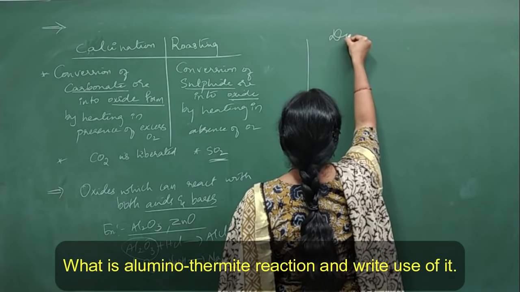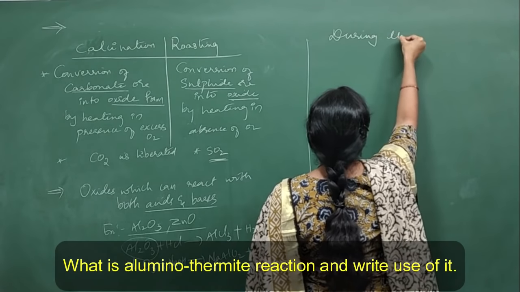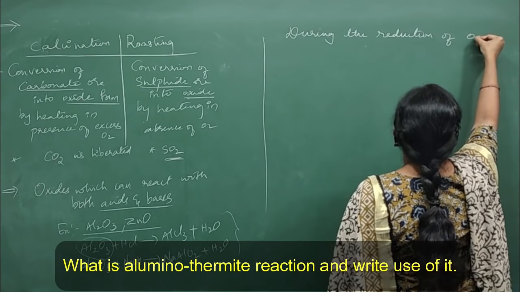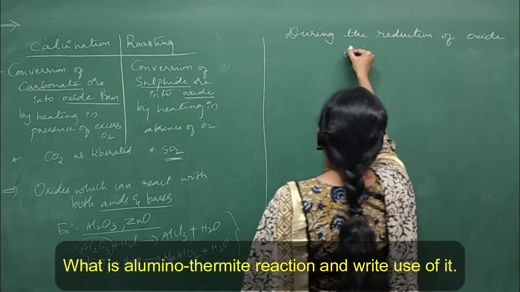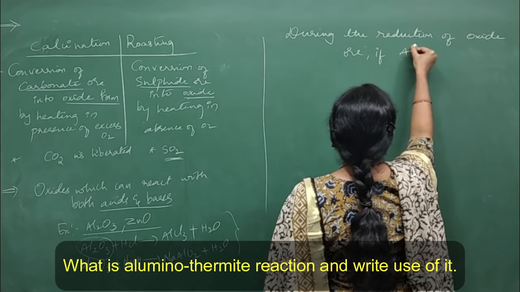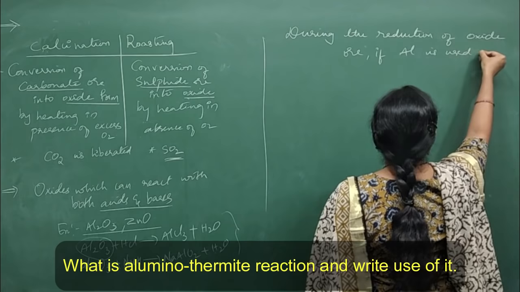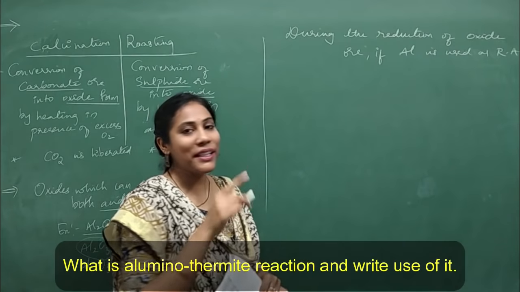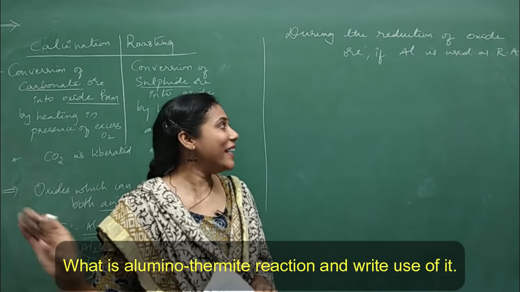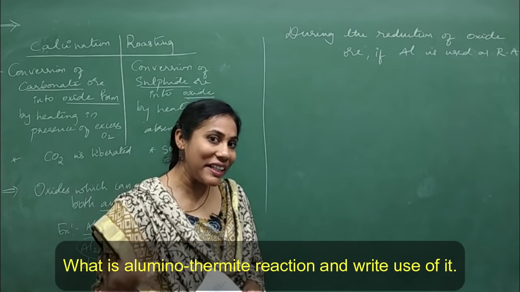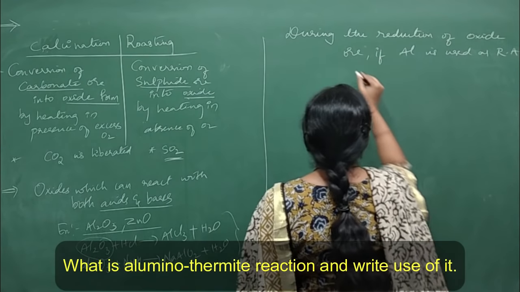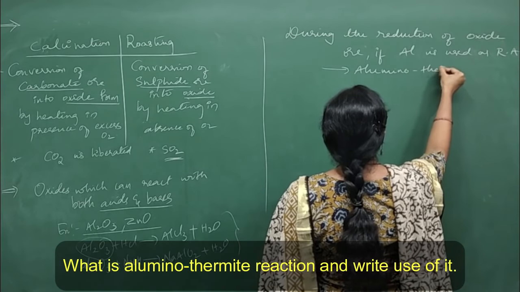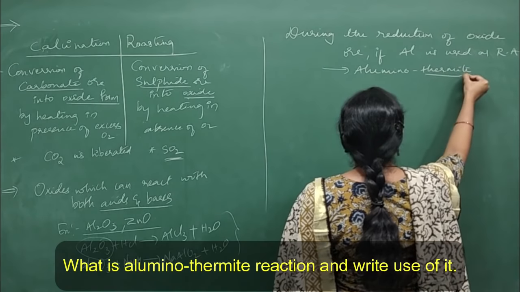Say what you can write here: during the reduction of oxide ore, if aluminium is used as reducing agent, RA in the sense reducing agent, I am showing it in a shortcut way, but you don't write RA in the examination, you have to write its full form, that is reducing agent. Then such a reaction is called as aluminothermite reaction.